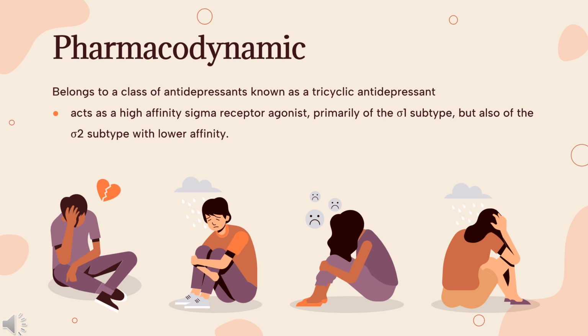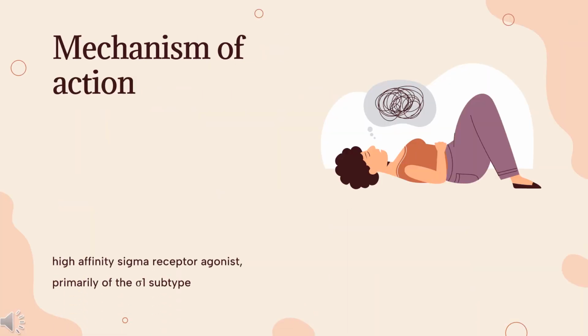However, it does act as a high-affinity antagonist of the histamine H1 receptor and is a low to moderate affinity antagonist of the dopamine D2, serotonin 5-HT2, and alpha-1 adrenergic receptors. H1 receptor antagonism accounts for its antihistamine effects and associated sedative side effects. In contrast to other TCAs, Opipramol has very low affinity for the muscarinic acetylcholine receptors and virtually no anticholinergic effects.